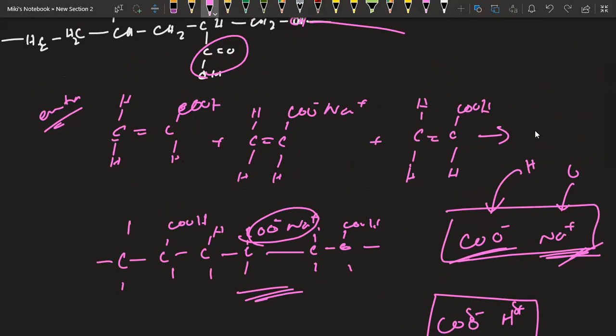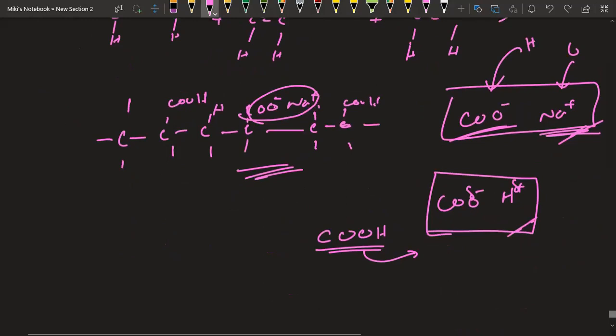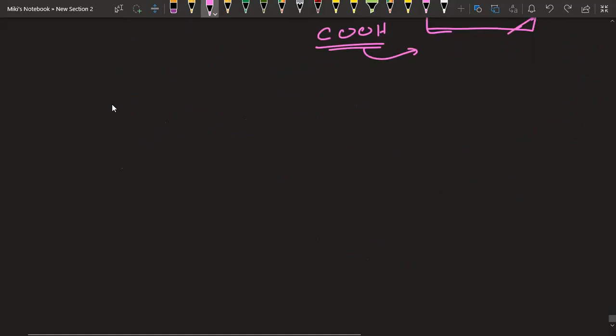Now this sodium propenoate, it has an industrial use. In which industry is it used? It is used, for example, in making of, let's say, baby diapers. So you have seen the baby diapers, they have like a gel inside them. So that gel is actually the hydrogel.